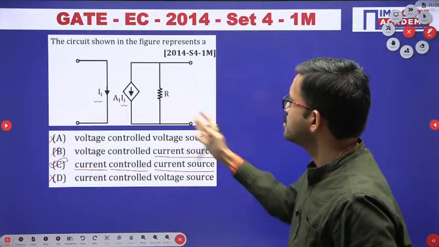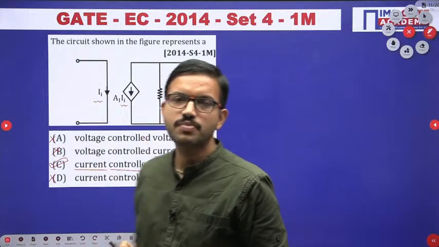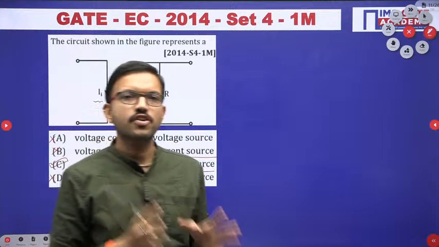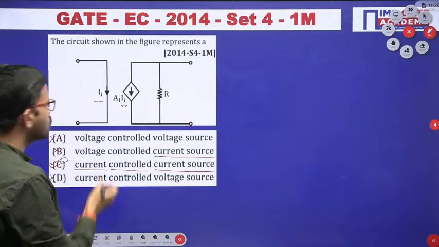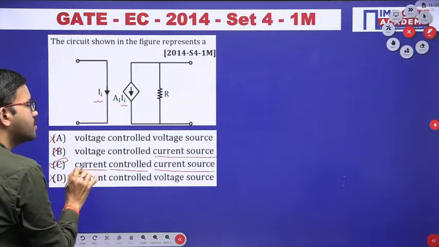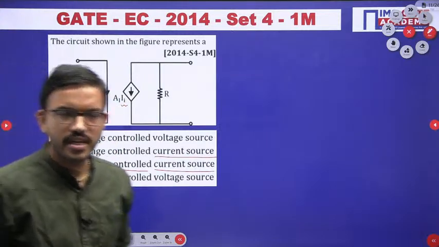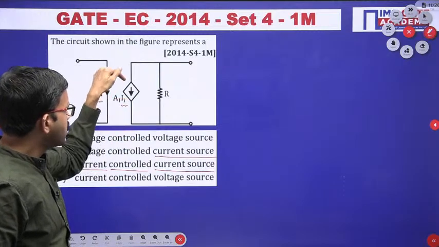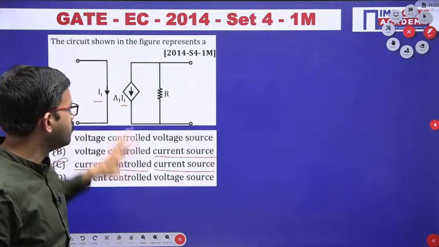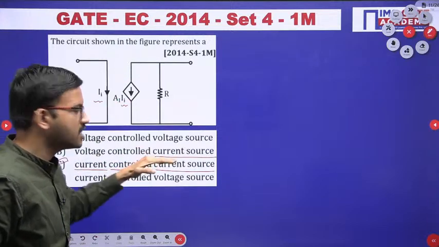When you study equivalent circuits with respect to BJT or MOSFET, when you draw the equivalent circuits, you will get something like this. So what is the circuit diagram they have given? It is an example of a current controlled current source. The output you are getting is current. Based on the direction we were able to identify that the source is a current source.